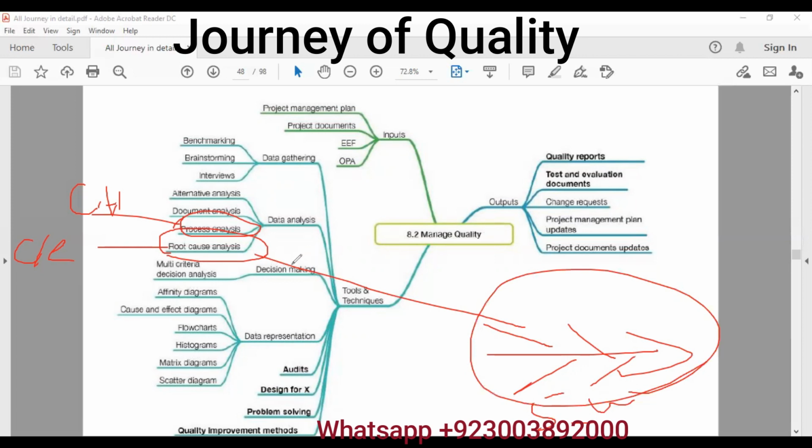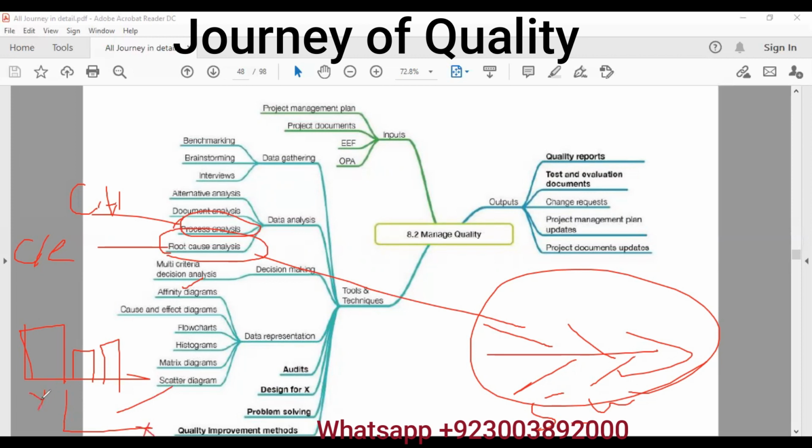Then decision diagram is the same. Data representation, affinity diagram. We already discussed this. Cause and effect, again Ishikawa diagram. Flow charts, histogram. What is a histogram? It's a bar chart that shows the frequency distribution, how things are going. Then matrix is a matrix diagram. Scatter diagram. Scatter diagram shows the relationship between two variables x and y.